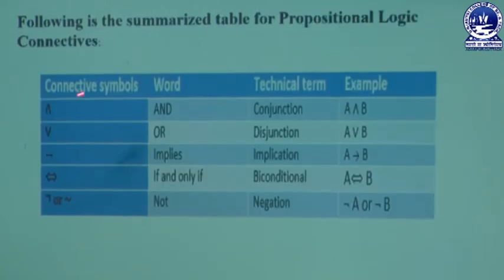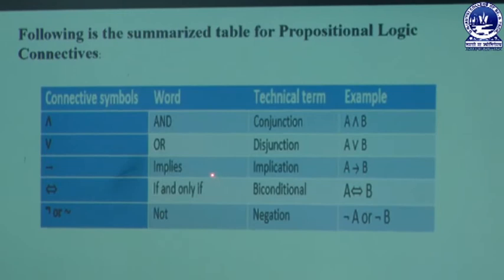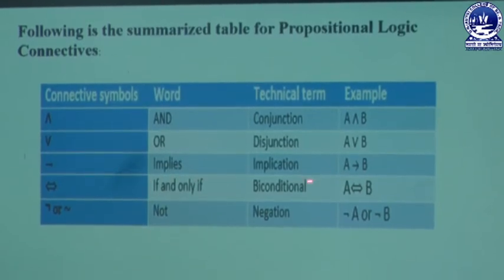Now look at this table. This table shows the connectives with examples.